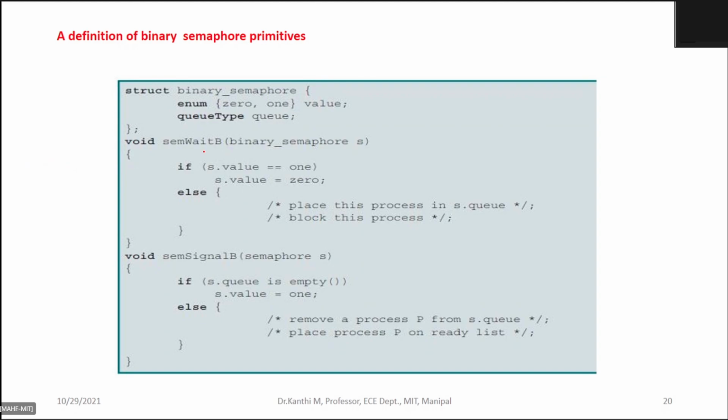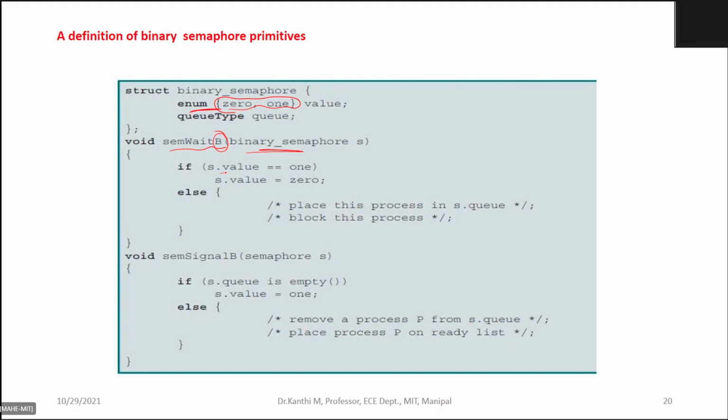So this is quite simple. You have an enum, in the sense that either it will be 0 or 1. There are no other variables here in a binary semaphore. So in sem wait, but please note there is another notation, B, used to indicate that this is a binary semaphore.